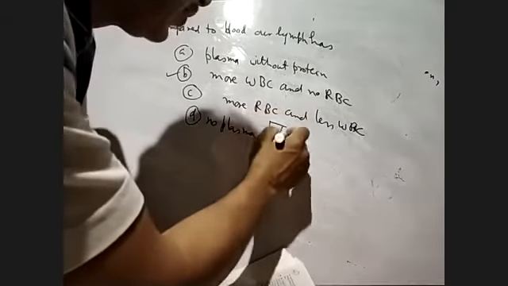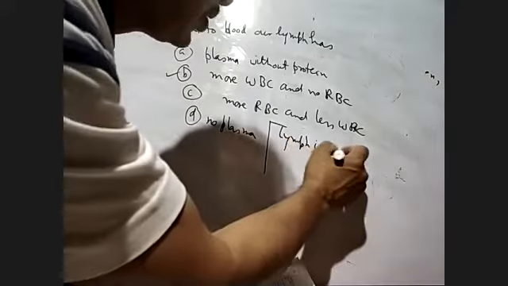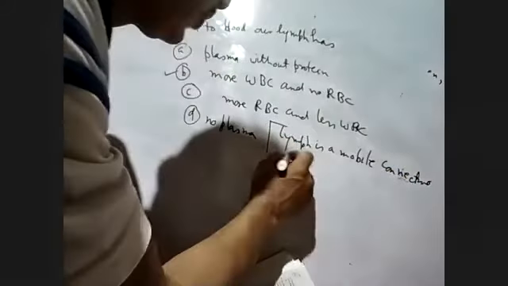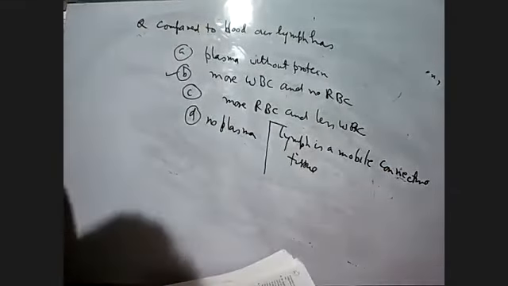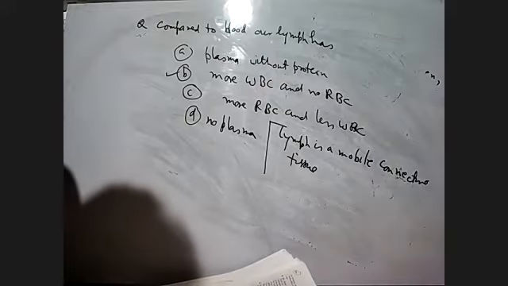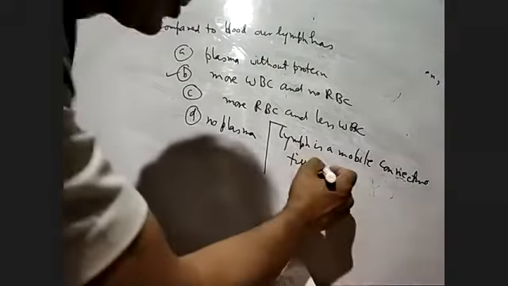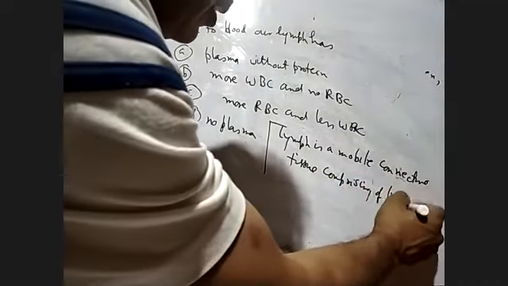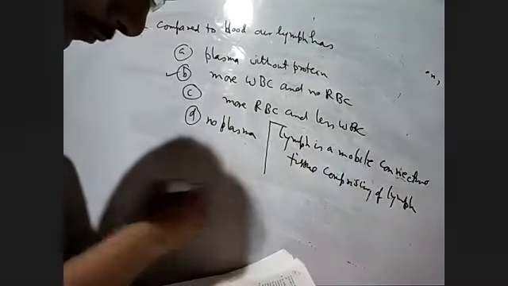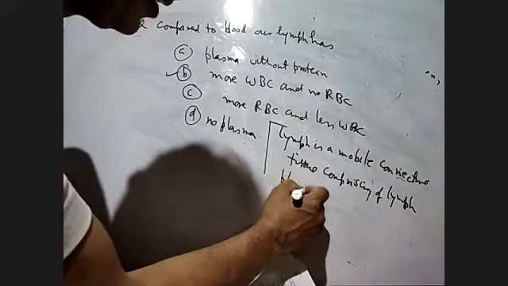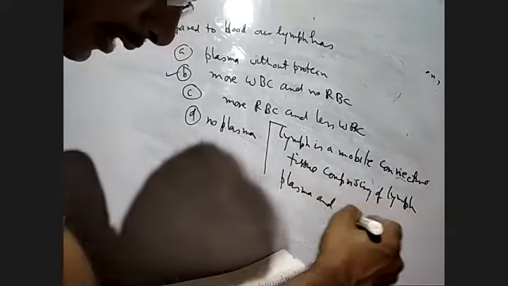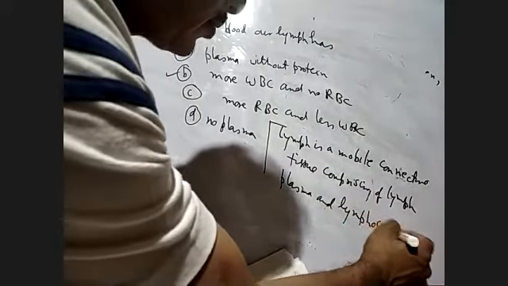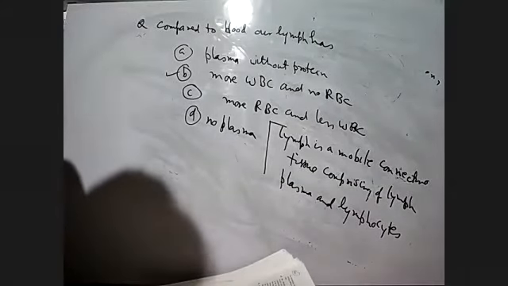So you can write down exactly here: lymph is a mobile connective tissue, a mobile moving tissue, comprising lymph plasma and the lymph corpuscles, that is, lymphocytes.